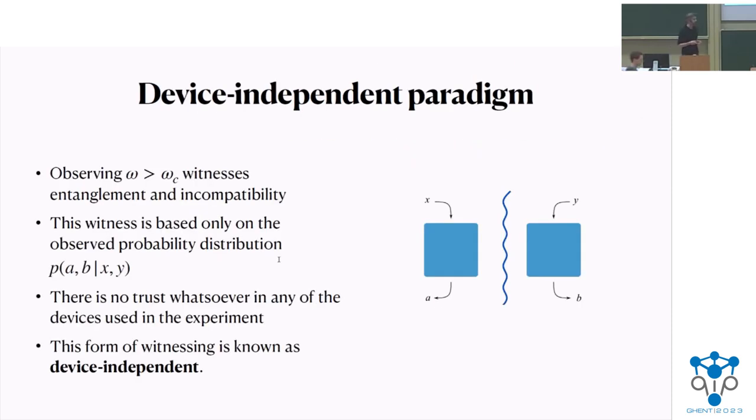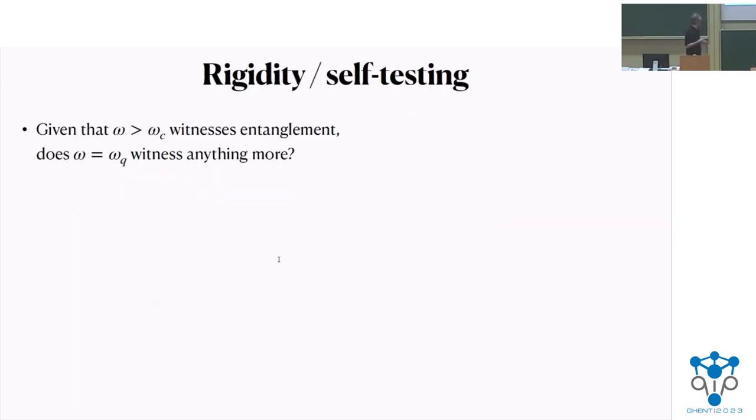Since entanglement and incompatibility are necessary conditions for success in these non-local games, we know that observing a score in the game higher than the classical bound can serve as a witness of entanglement and incompatibility. And in this witness we don't make any assumptions about the devices used. It comes simply from the success in the non-local game, or, if you want more, from the probability distribution. This type of black box certification of entanglement we call device independence. So this is one concept.